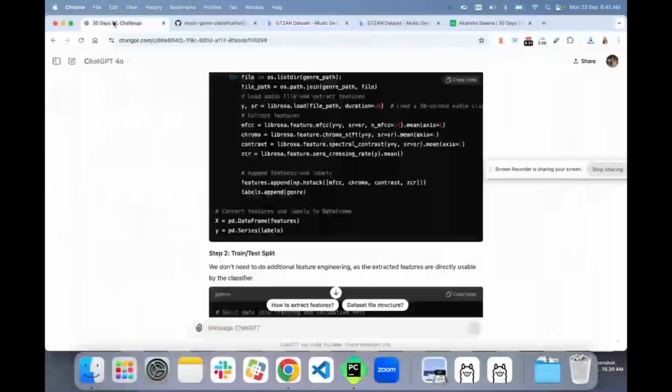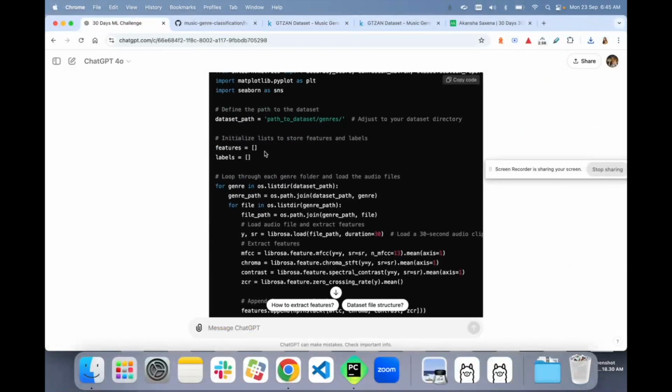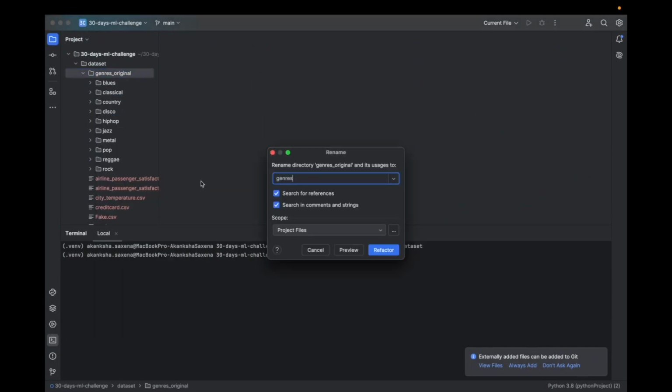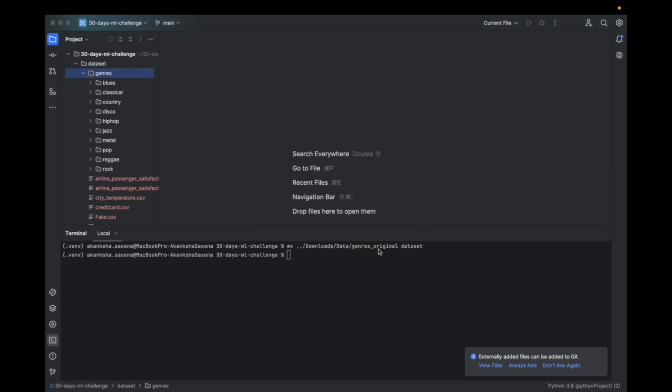So we have got the dataset, and we will rename it to genres. It is not genes, it is genres original. So we rename it to genre. Now we should see everything.